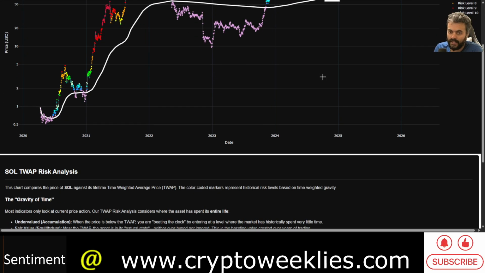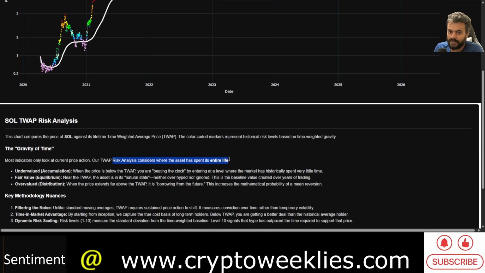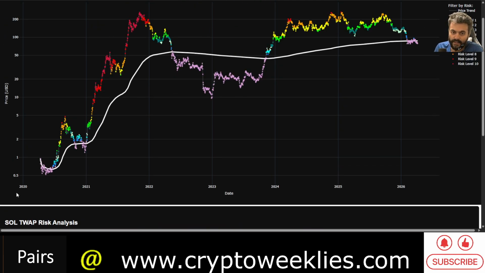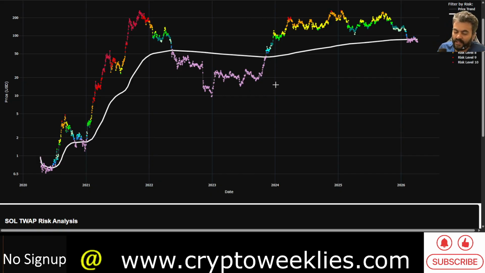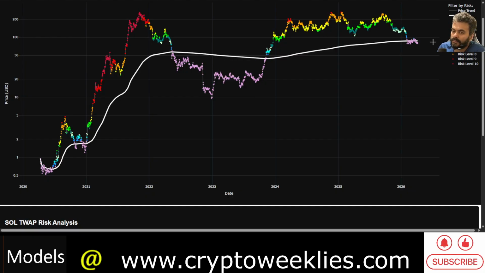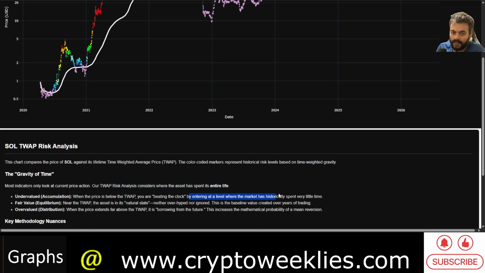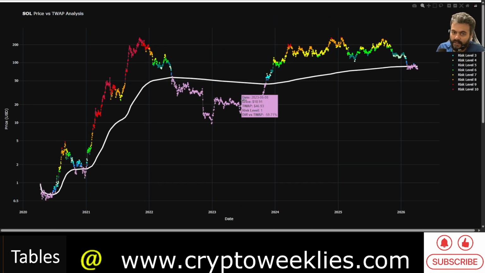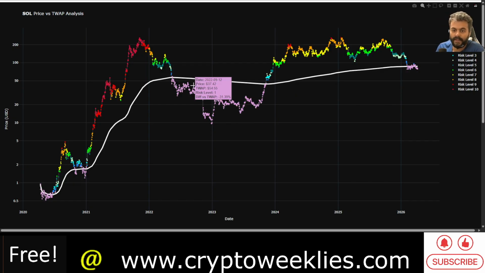And this is a live model, so it analyzes where the asset has spent its entire life. That is, the average price of Sol for every single day since 2020 informs this time weighted average price. Whenever the price is lower than the time weighted average price, it essentially helps enter at a level where the market has historically spent very little time. If the underlying asset has a series of higher highs and higher lows in store, accumulating below the time weighted average price historically usually works out, but not financial advice. This is a shallow territory right now. It's not a deep accumulation territory.